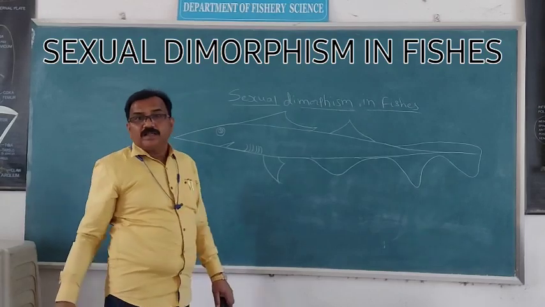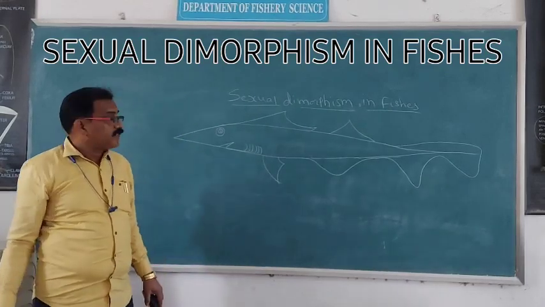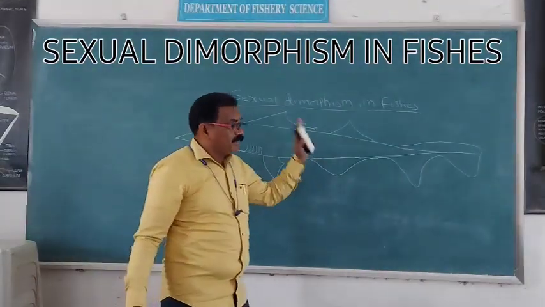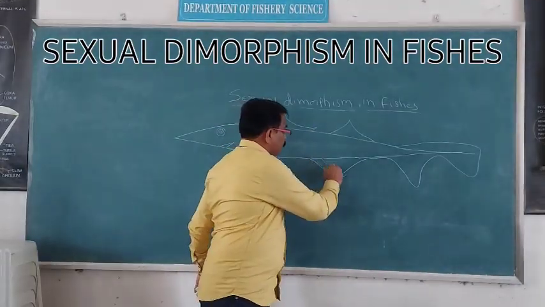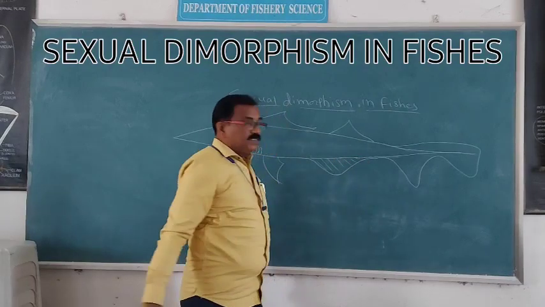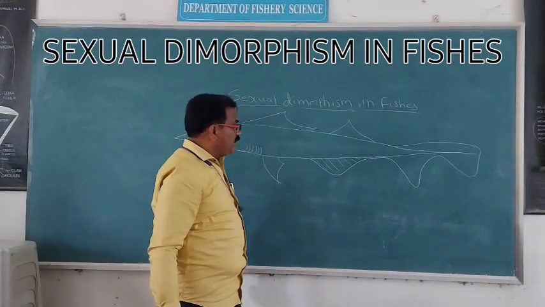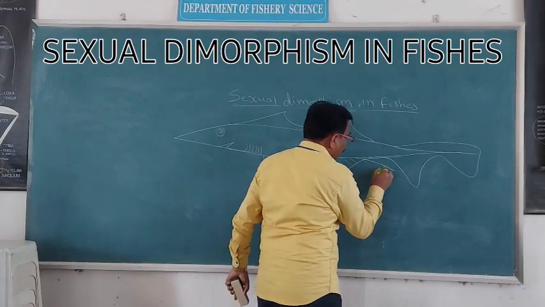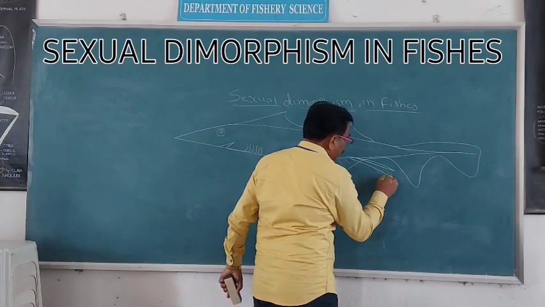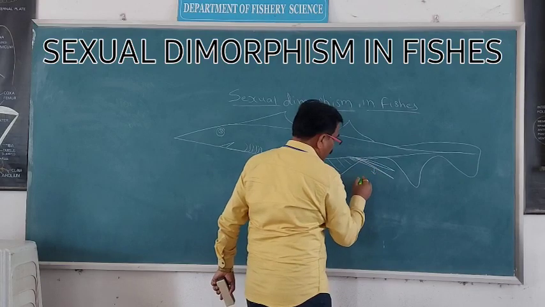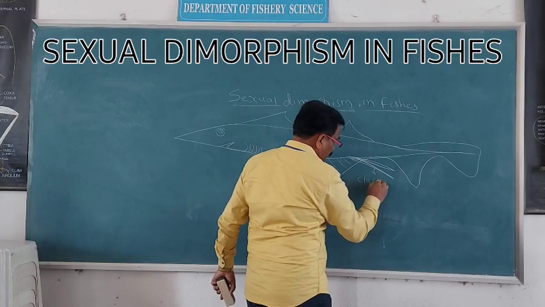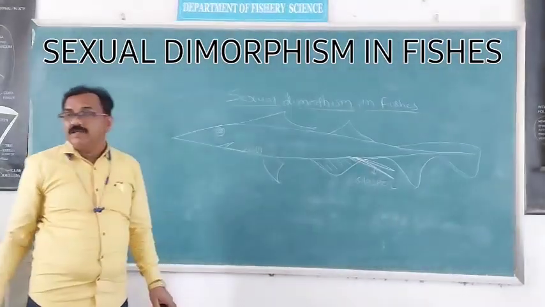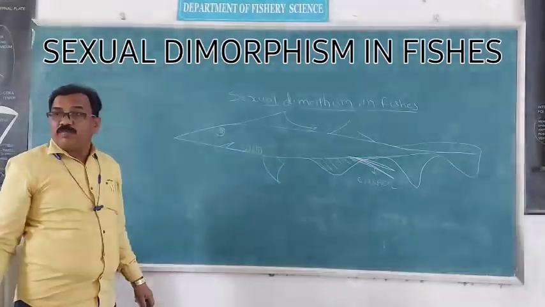This is the shark. Just behind the pelvic fin, this is the pelvic fin, there is a presence of a copulatory organ called clasper, the male copulatory organ.